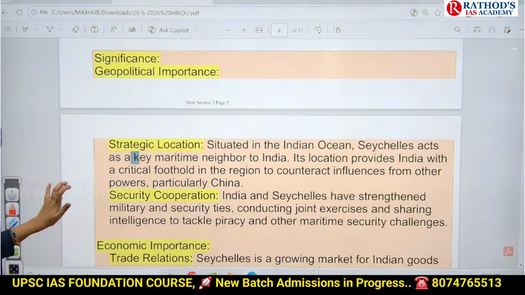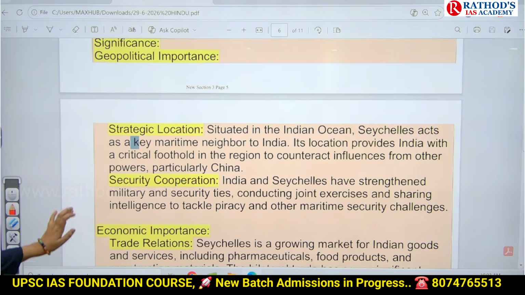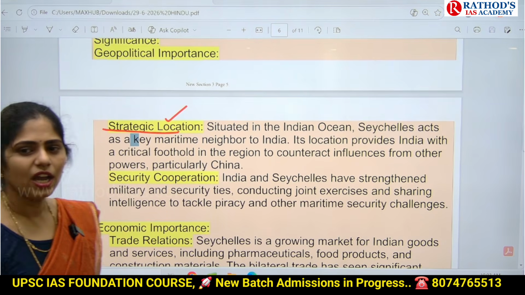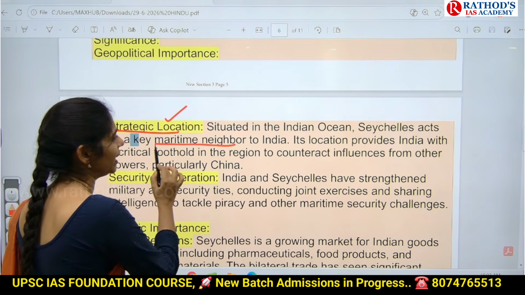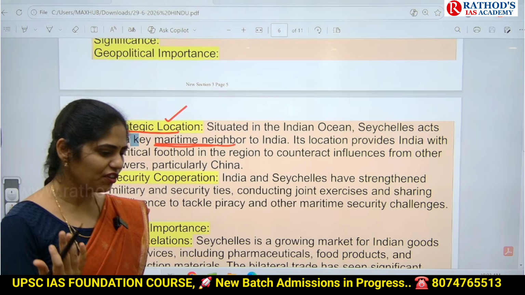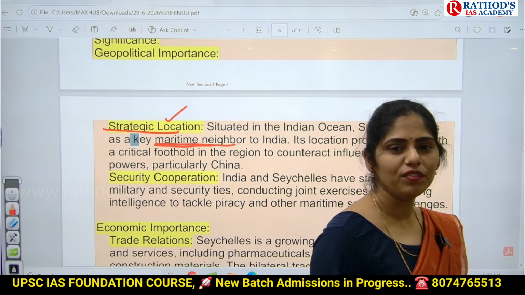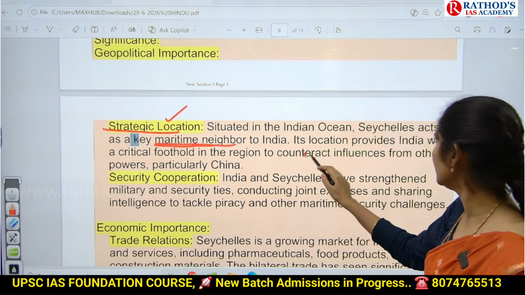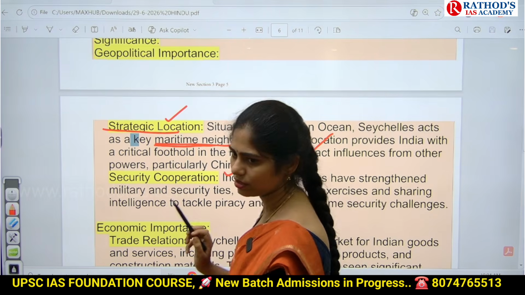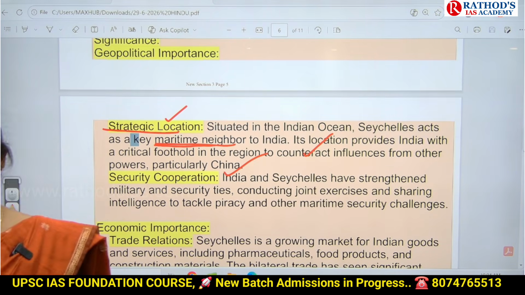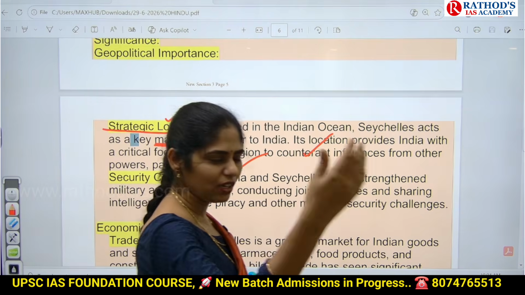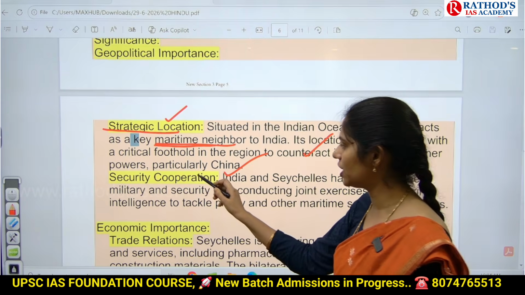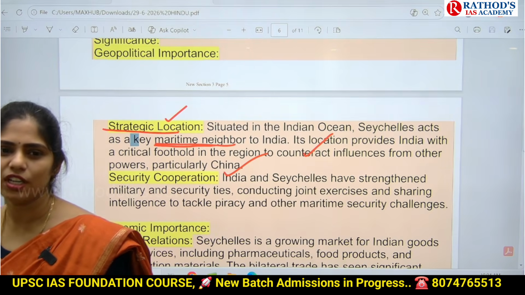If you see about significance, the first one is geopolitical importance. Seychelles is located in the Indian Ocean region, and it is one of the key maritime neighbors to our country. If we improve relations with Seychelles, obviously Seychelles can help India counter China. That is one important thing. Next is security cooperation. Especially if Indian ships are moving in this Indian Ocean region and anyone attacks our ship, obviously we will get information from Seychelles through information sharing, so that we can enhance our security cooperation.